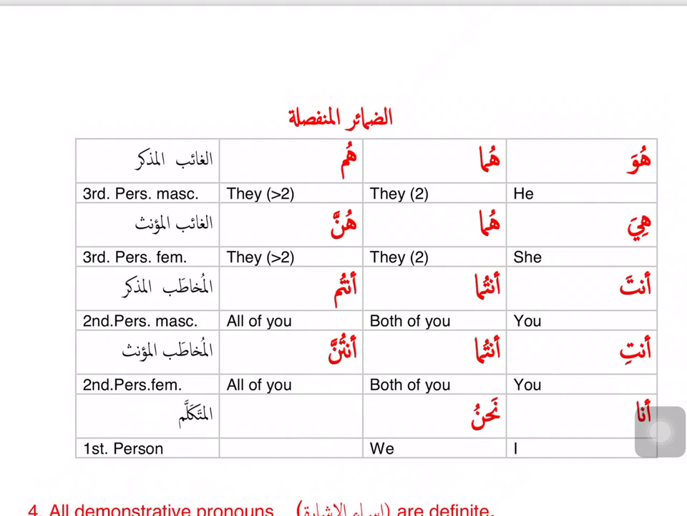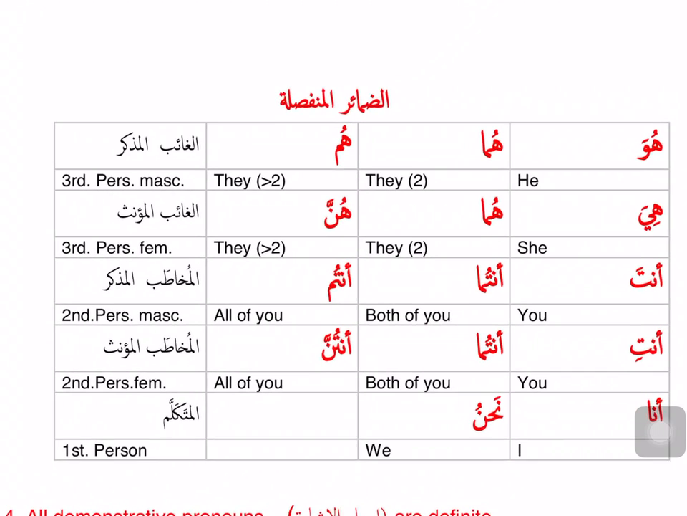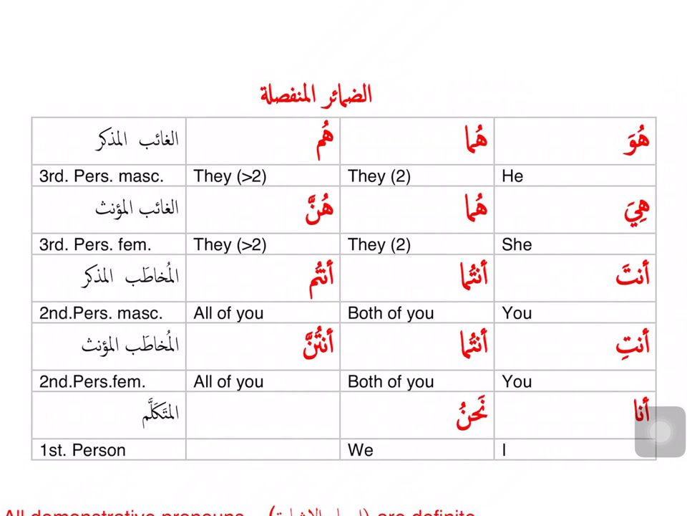The Arabic term is dhamair munfasila. Dhamair is the plural of dhamir and munfasila means detached, the detached pronouns. There are 14 of these pronouns. They are all listed in this chart. The first row, the topmost row, says huwa, huma, hum, and then the last cell says al-ghaib al-mudhakkar. So these are for third person masculine.